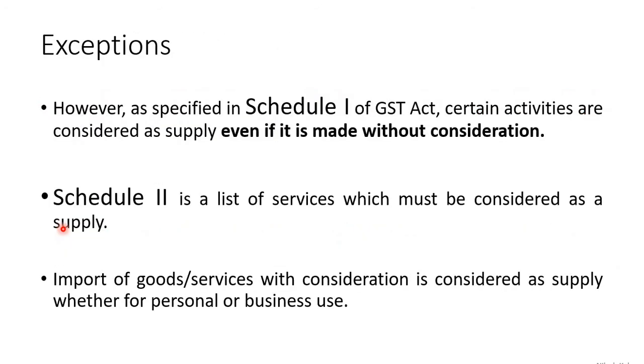There are exceptions. However, as specified in Schedule 1 of CGST Act, certain activities are considered as supply even if made without consideration. So for the rule which we have given, for a consideration and for the furtherance of business, these 2 rules we had given. But there are exceptions. The exception is Schedule 1 and Schedule 2.